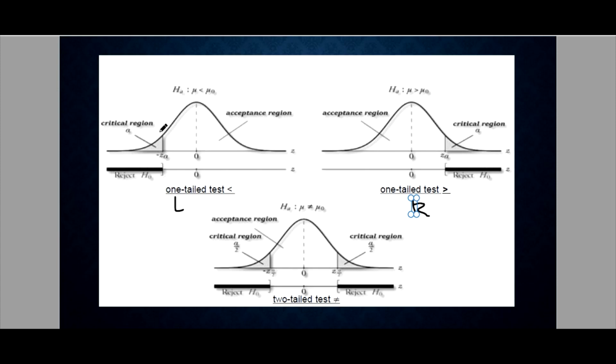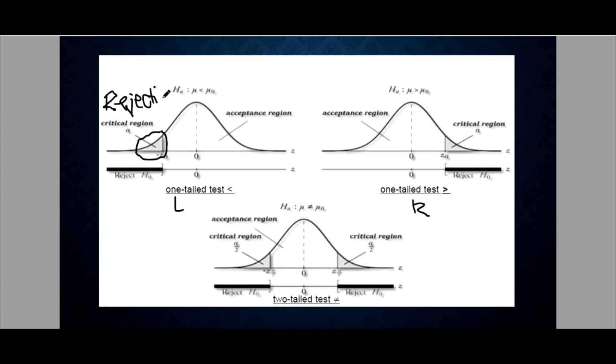Now look at this. The shaded region is the critical region, or again, the rejection region. Opposite to that, of course, the unshaded region is the acceptance region. So reject HO here, accept HO here. So null hypothesis. Again, this is reject HO, this is accept HO. Accept HO, and these two tails here reject HO because these two are the critical region.